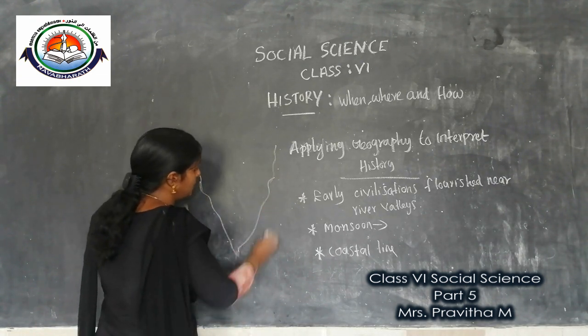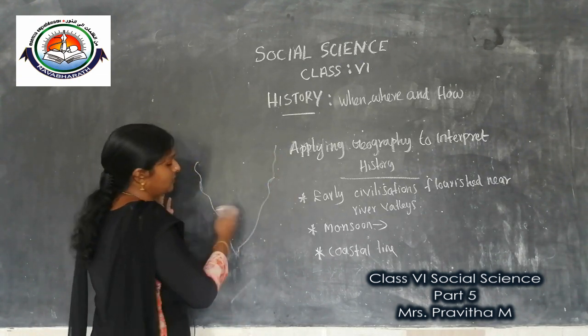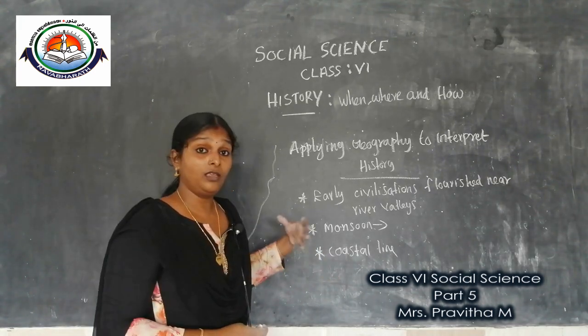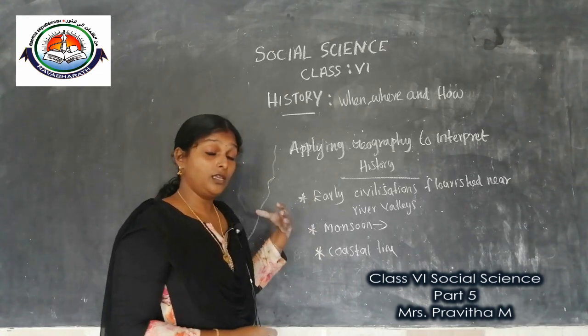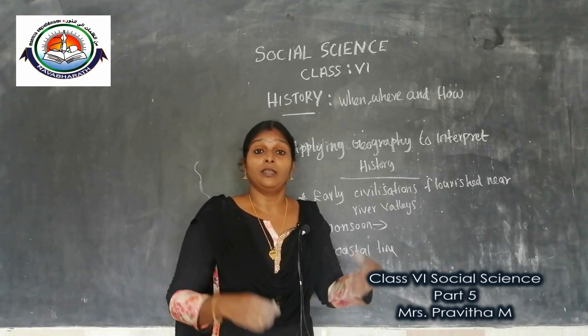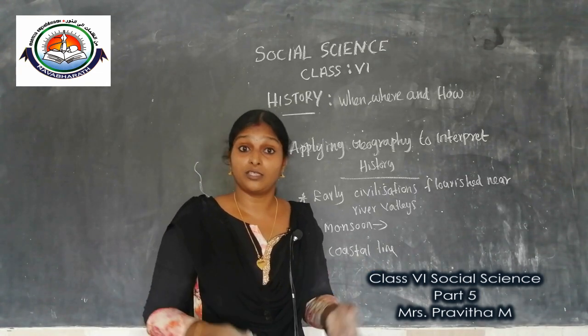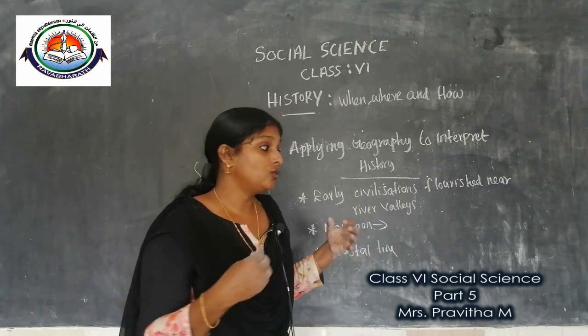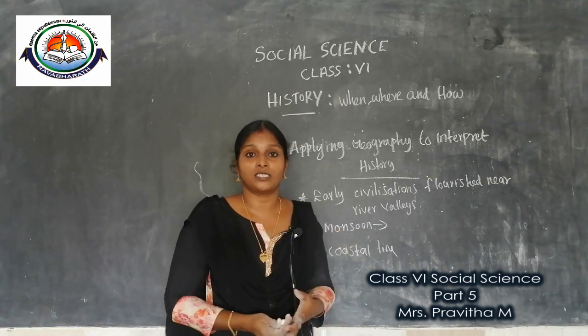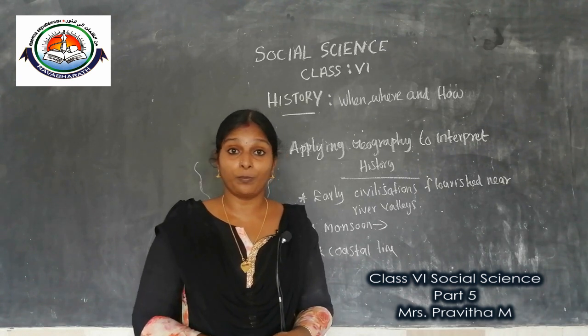All these oceans and rivers make many coastal lines, and on these coasts there are many harbors and ports, sometimes natural harbors. Through these harbors and ports, all the trading activities took place.